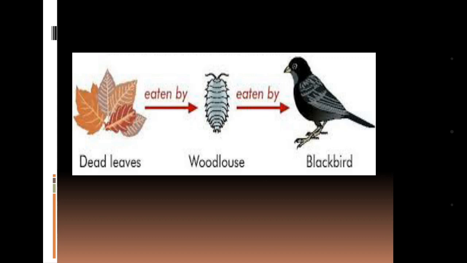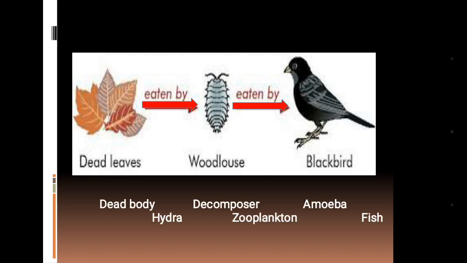Next is the food chain which is starting from the dead plants or animals. Here you can see the dead leaves are taken by the woodlouse, which is then taken by the blackbird. Again, the dead bodies are decomposed by the decomposers, which are then taken by the amoeba. Amoeba is taken by hydra. Hydra can be taken by zooplankton, and zooplankton can be taken by fish.